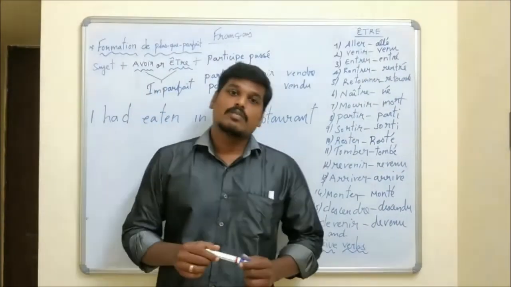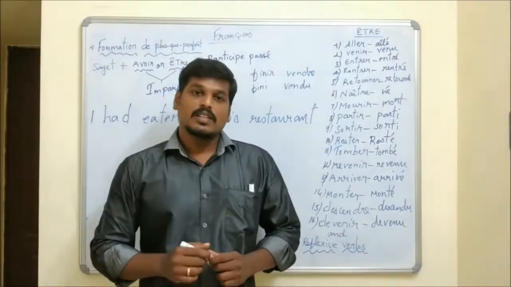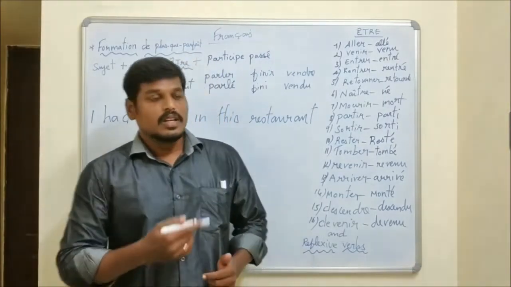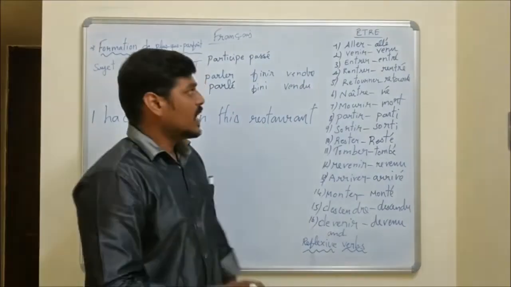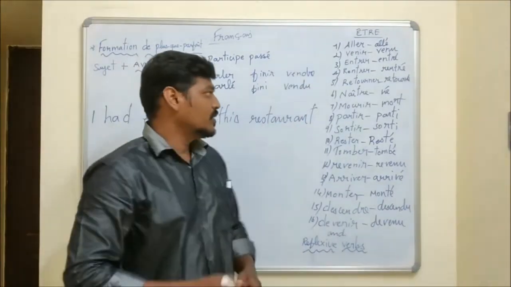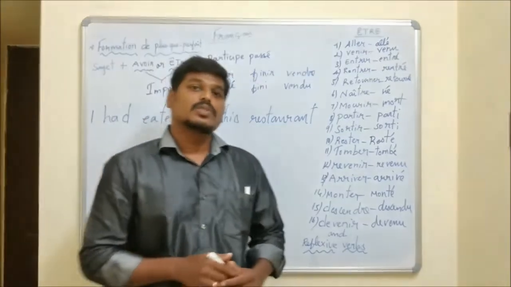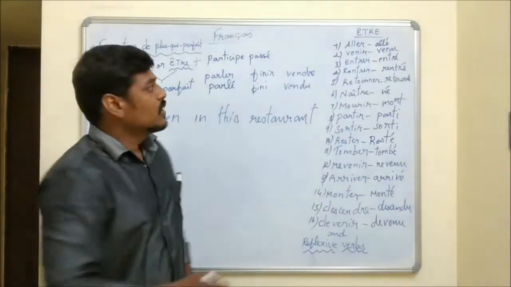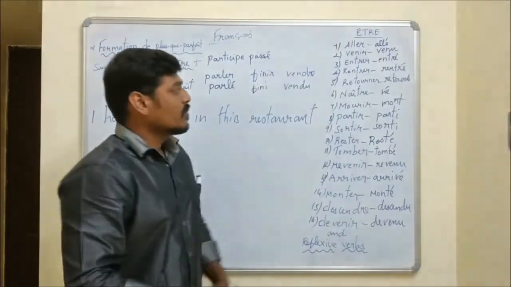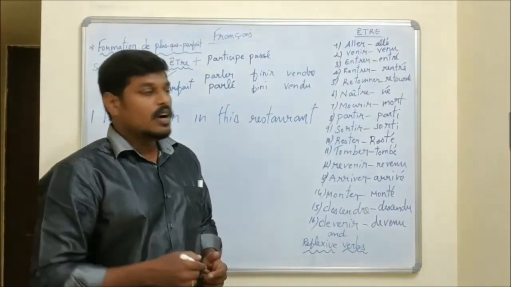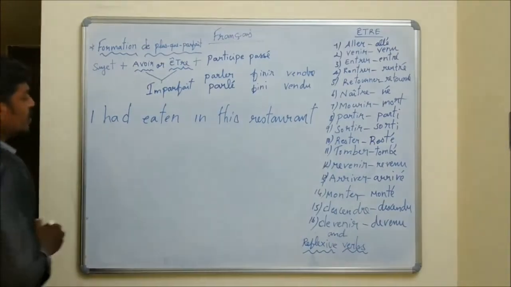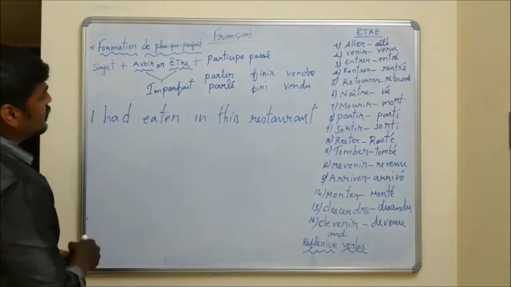How to conjugate the verb manger in the past perfect tense? Which auxiliary are we going to use? Listen here, students. You should conjugate these certain verbs with être. The remaining verbs you should conjugate with avoir. Check the list. There is no manger. So you should conjugate the verb manger with the auxiliary avoir. Okay. Now we are going to translate the sentence into French.